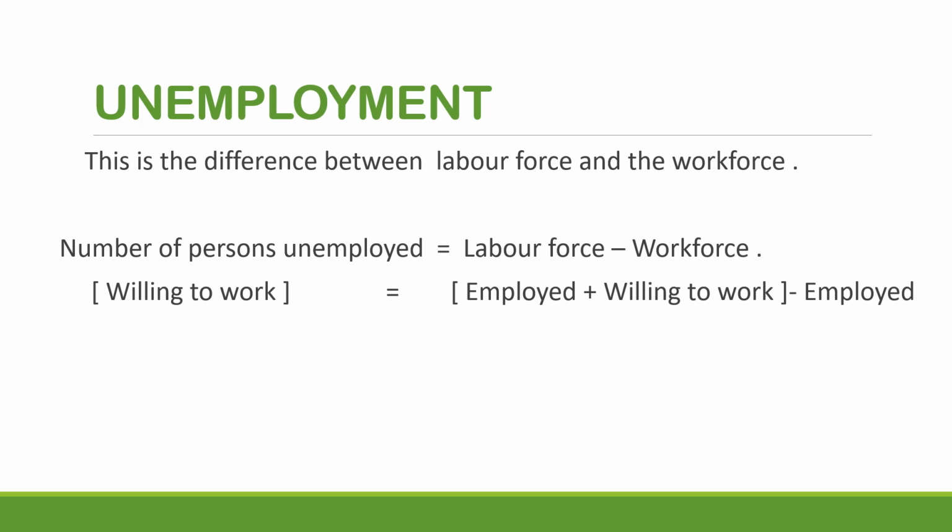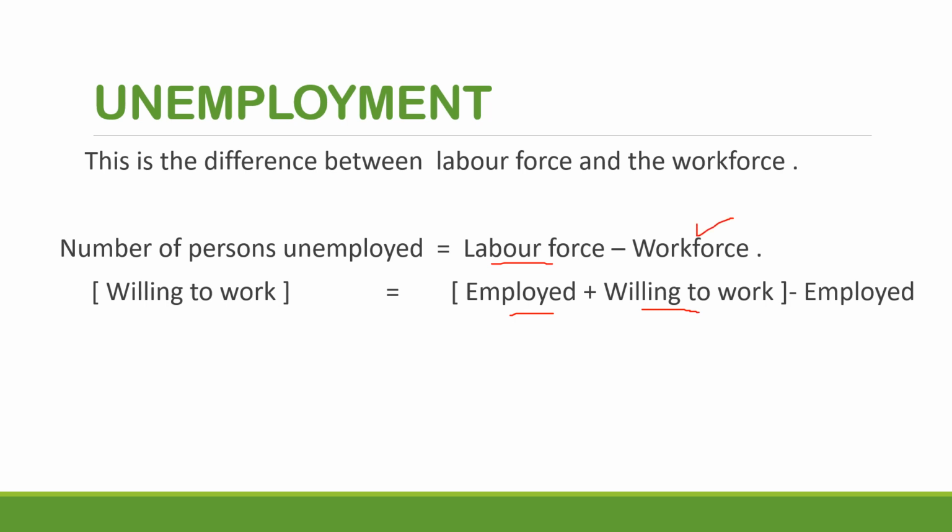Next slide. Now the term comes: unemployment. It is the difference between the labor force and the workforce. In the previous slide the formula was there. So the number of persons unemployed is equal to labor force minus workforce. Labor force is employed plus willing to work, right?